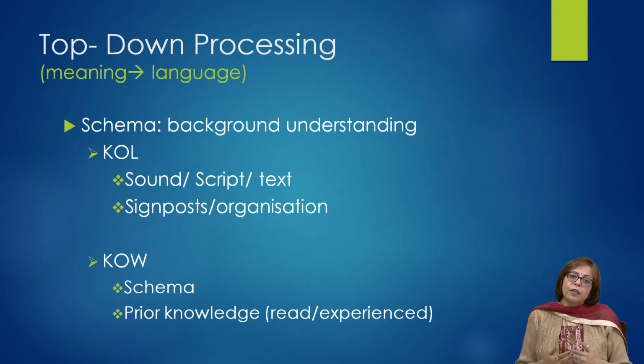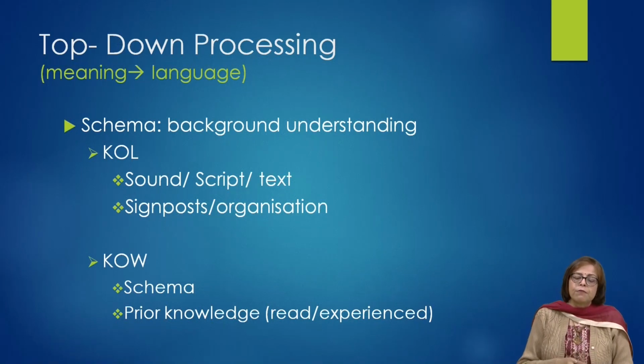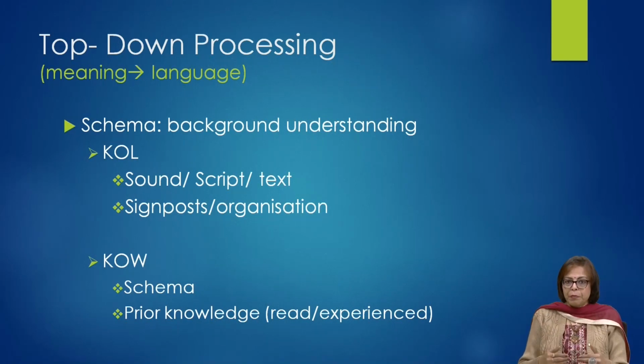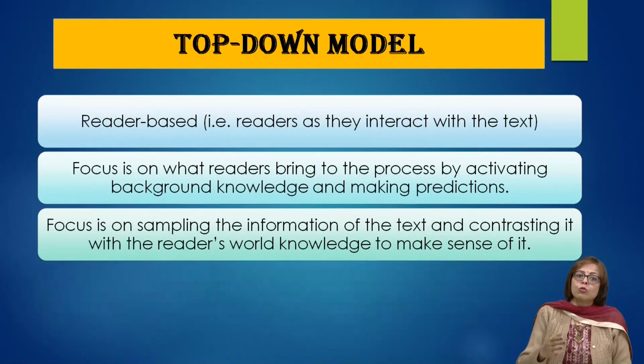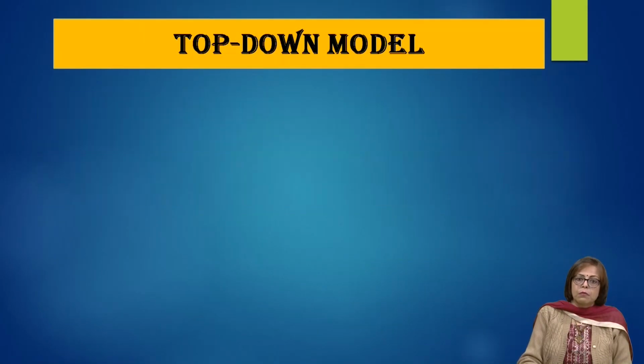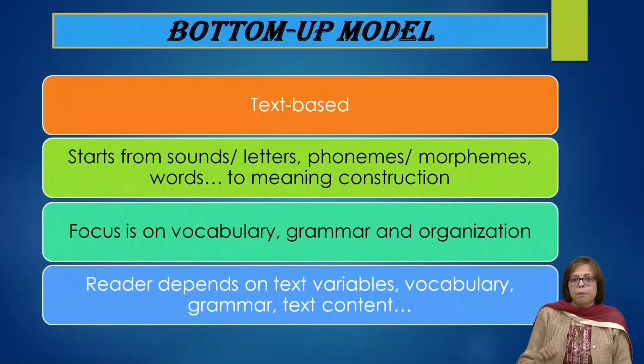Now, when we look at top-down processing, we are focusing primarily on the background knowledge that you have, which helps you to make sense of whatever I am saying. But when I go back to the bottom-up model, you are trying to make sense by using the understanding of the sounds and the scripts.